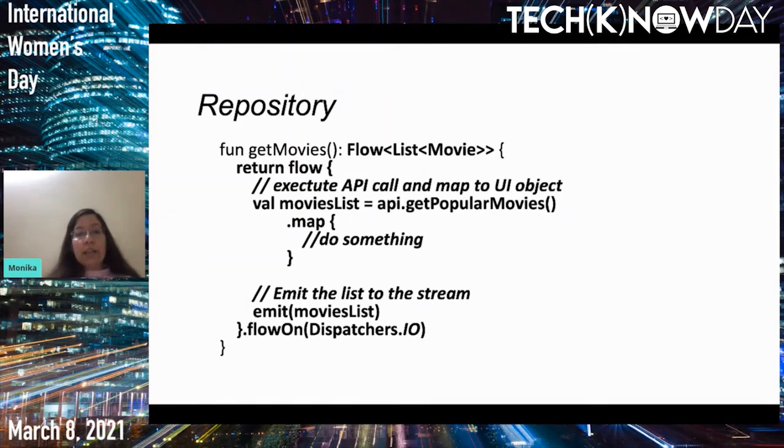To change the dispatcher and use a different dispatcher at the emission site, we use this flow on operator. As you know, in RX we used to use subscribe on, which executed the observable code on a certain scheduler. So flow on is equivalent to subscribe on. It works on the flow code, the emission code, and performs it on a certain dispatcher, and it doesn't work on your collection code. So it will work on the code which you write at the emission site.